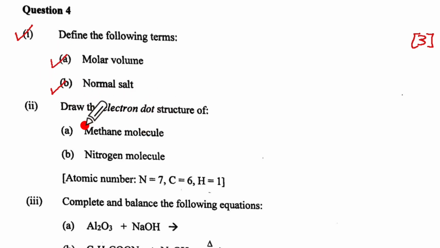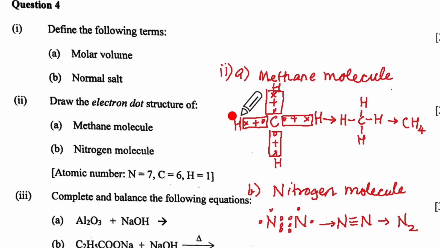Draw the electron dot structure of methane molecule and nitrogen molecule. For methane, we will show carbon with 1, 2, 3, 4 valence electrons plus hydrogen with a cross. This hydrogen with a cross, that is the valence electron and the only molecule of hydrogen, and we have the shared pairs shown like so. That will give us C, single bond H, single bond H, single bond H, single bond H, and that will give us CH4, which is the methane molecule.